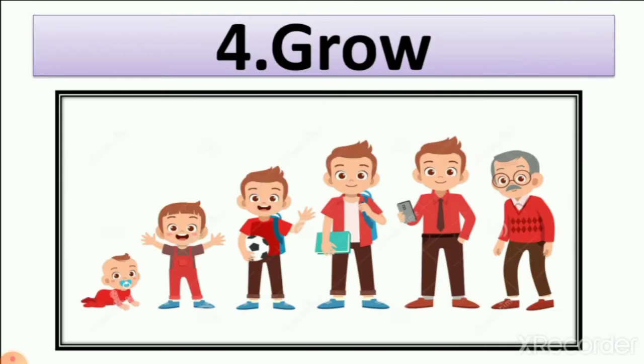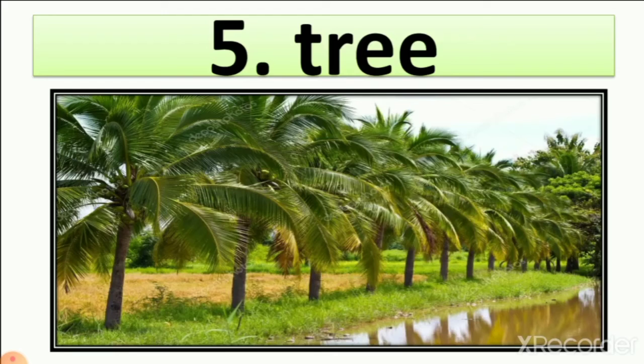Then next, grow. Here you can see a picture of a baby who is growing, small to big and old. So it is grow. We learn about plants also. We learn in lesson number 2 that living things can grow. So it is grow.